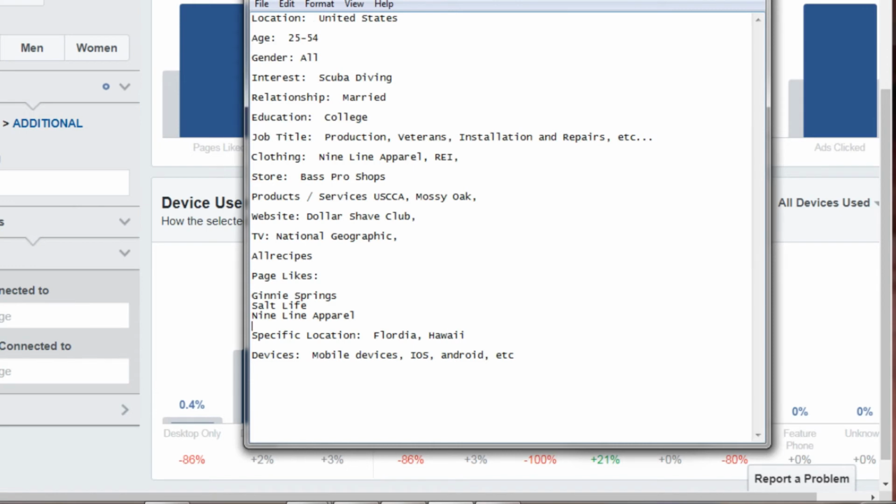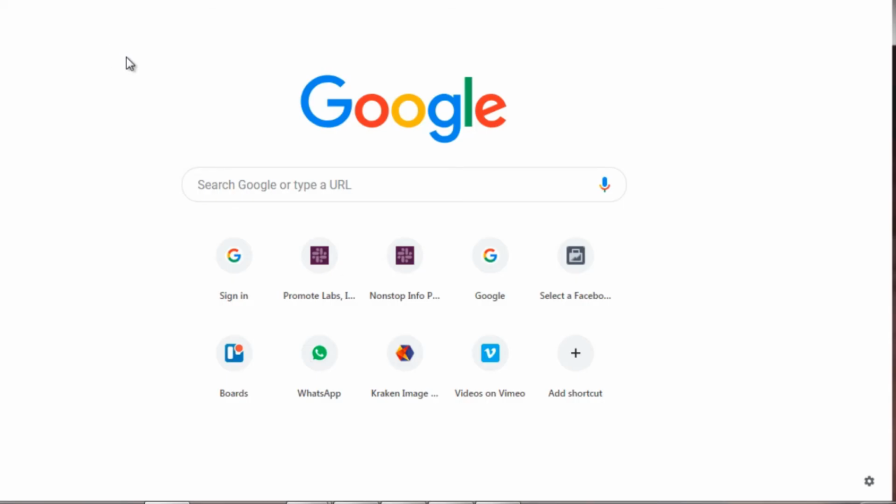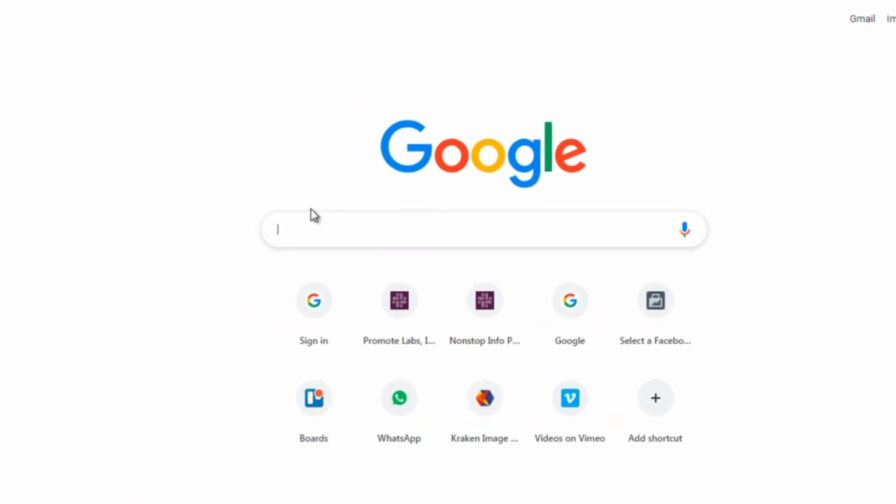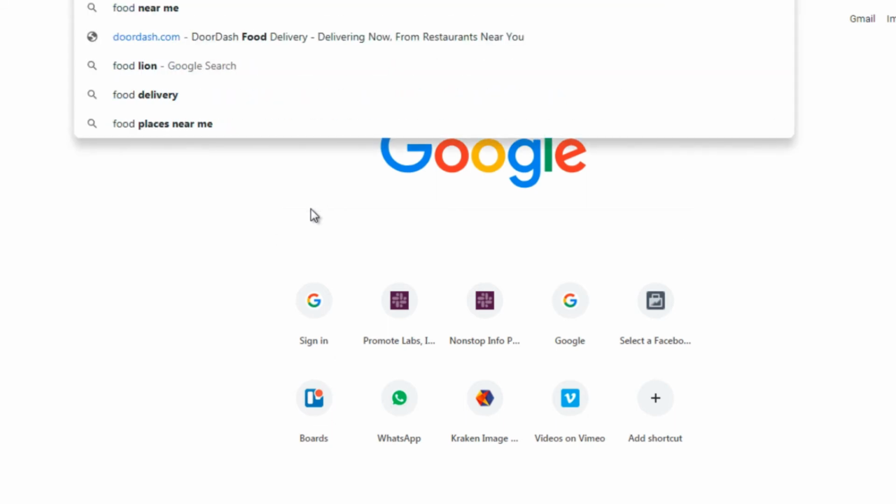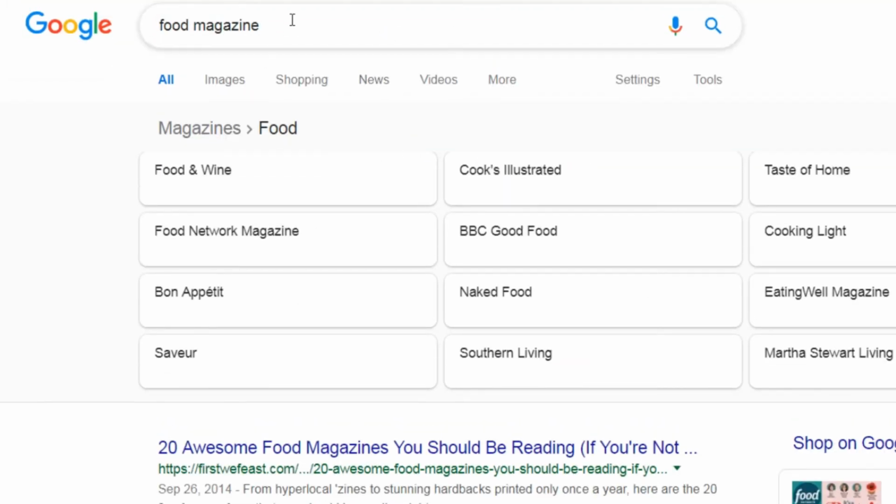Another method is by going to google.com and looking for magazines. So why magazines? Well, if you flip through the magazine and you go through to the advertise page, you'll notice that these magazines have what we call a media rate card. And what this does is a lot of times it'll tell you the exact demographic and the exact avatar that you're trying to target. So let's type in, for the sake of simplicity, food magazine, like so.